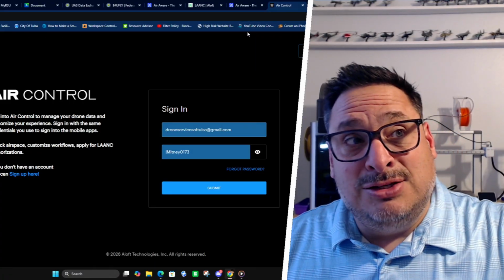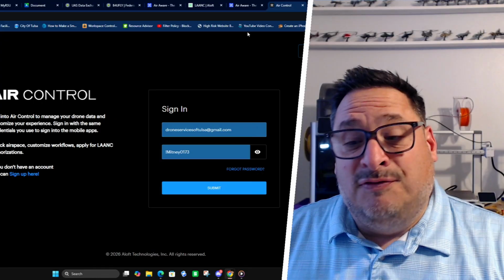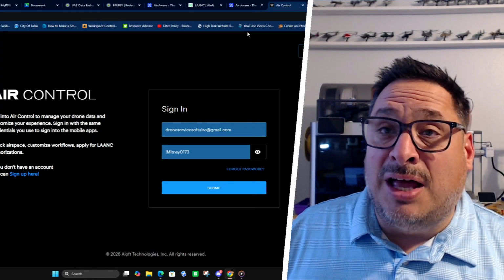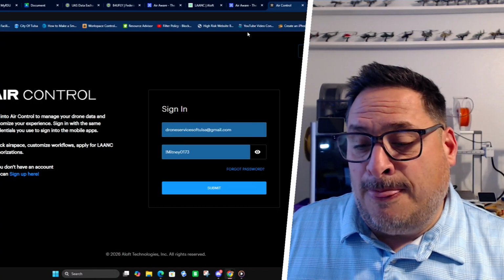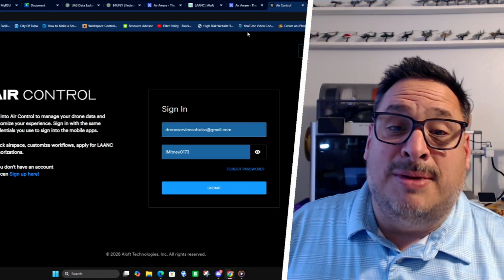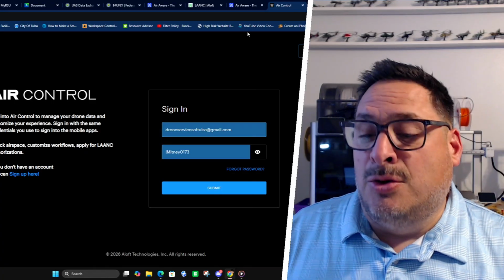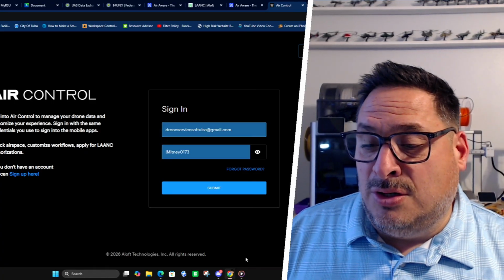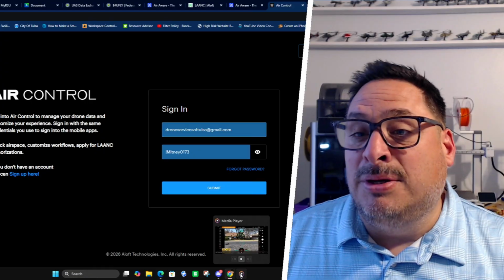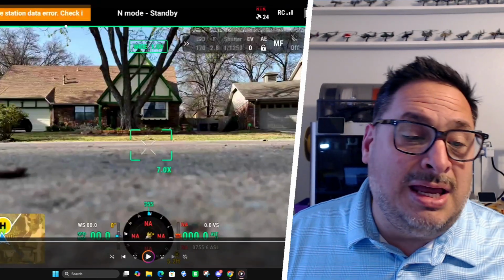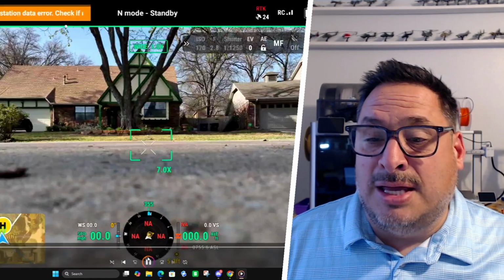Now that leads me into your first assignment. So we have to get LAANC in case you're going to fly in that area. If you're flying near RSU, you won't have to worry about that because there's not a controlled space there. But now you know how to do it. So what you're going to want to do is pop into your drone. You get ready to go out to fly. You've already got your LAANC, and here we go. We're going to take off.